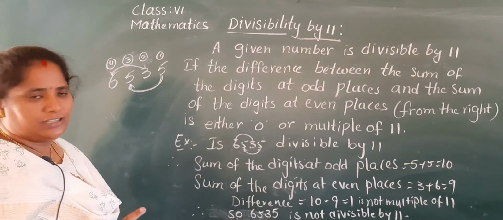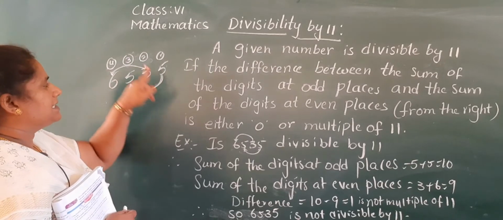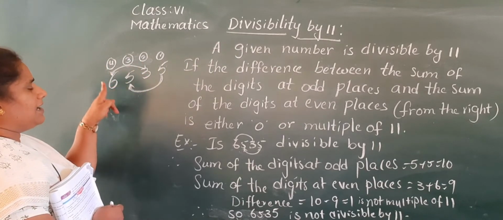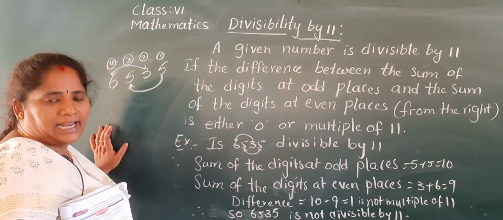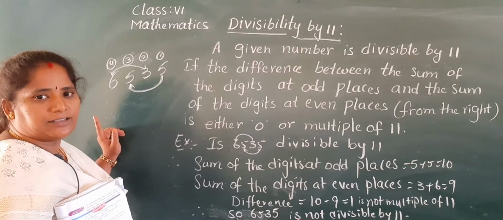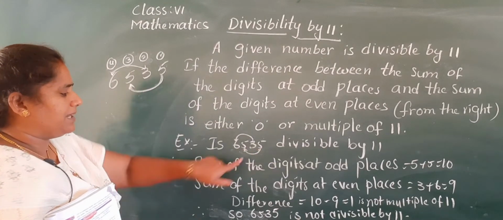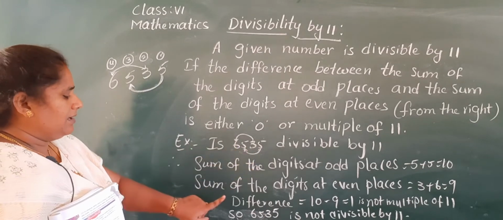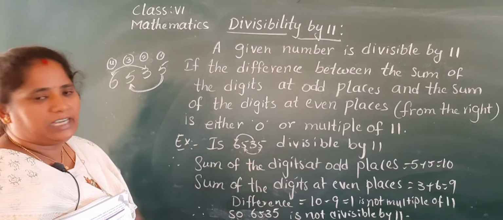Is it clear to you, children? The first place and third place are the odd places. Second place and fourth place are the even places. Why? Because 1, 3, 5, 7, 9 are odd numbers and 2, 4, 6, 8 are even numbers. So the sum of the digits at odd places, first and third: first place is 5, third place is also 5. So 5 plus 5 equals 10.